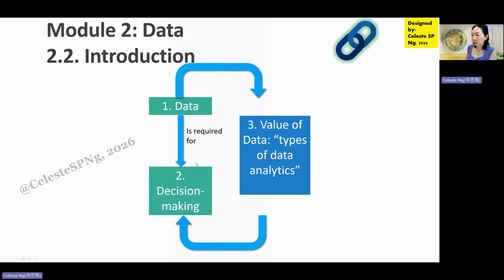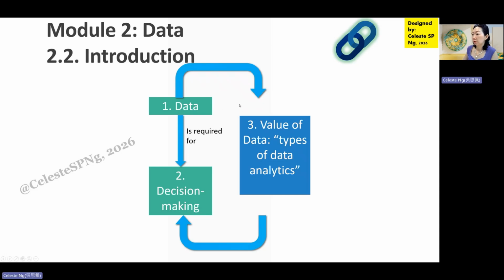So from the previous section, we know that data is important, and data can be transformed from its elementary form into information after it's been organized, accumulated, and tabulated.